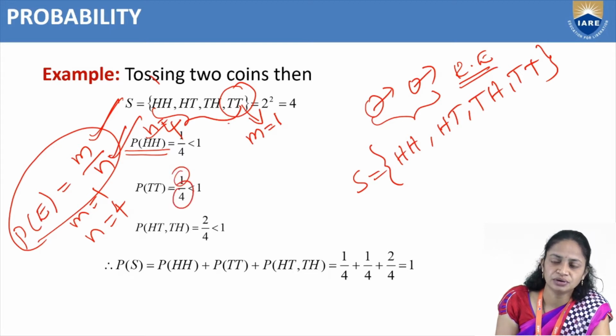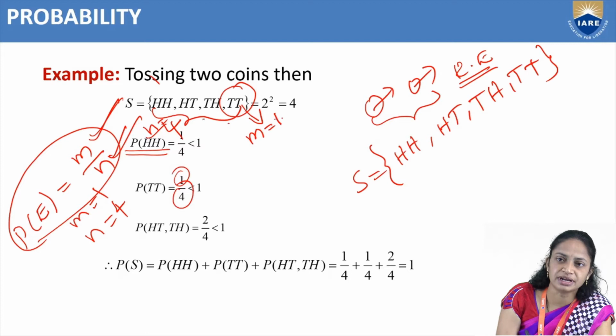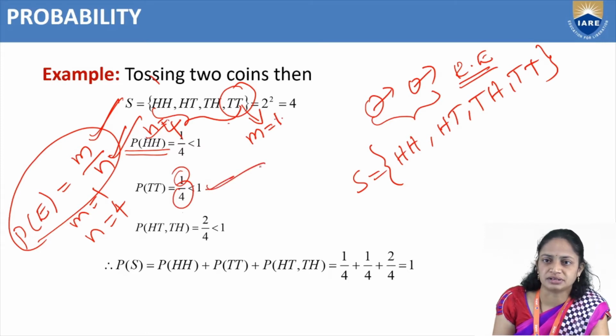M by N equals 1 by 4, which is also less than 1.